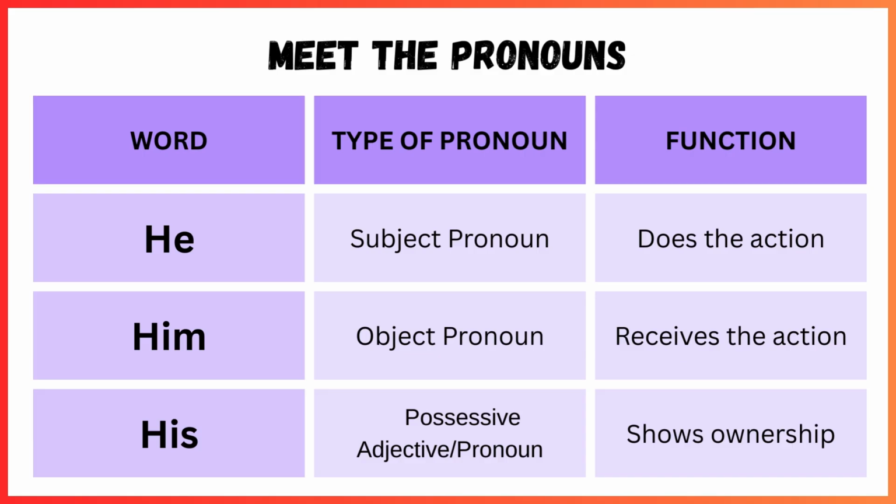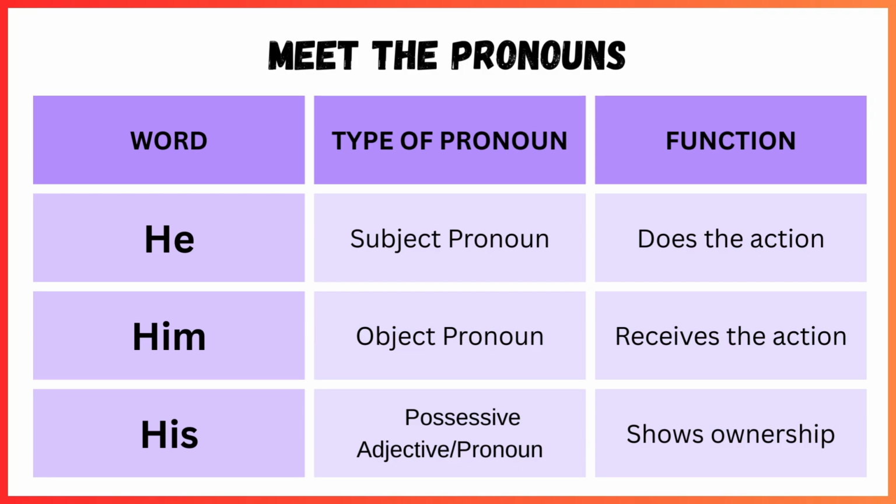Meet the pronouns. Let's start by understanding what kind of words these are. We use he, him, and his to refer to a male person, but they play very different roles in a sentence depending on their function. Number one, he, subject pronoun. He is the subject of the sentence. That means he is the one who does the action, like he runs fast. He is doing the running. He plays football. He is a doctor.